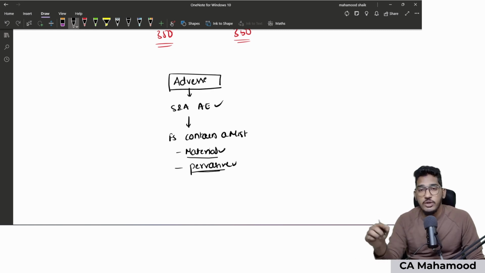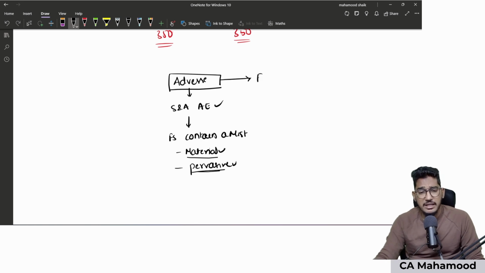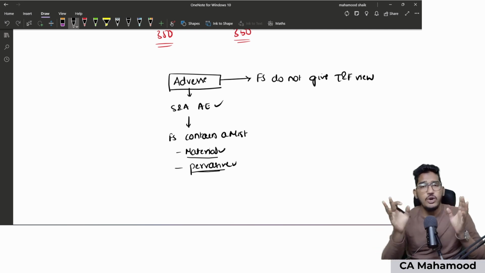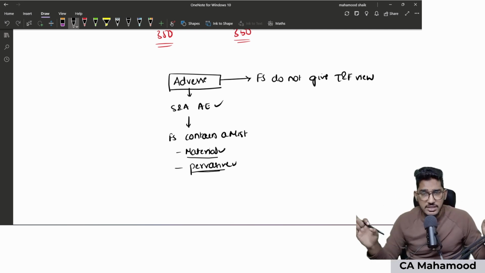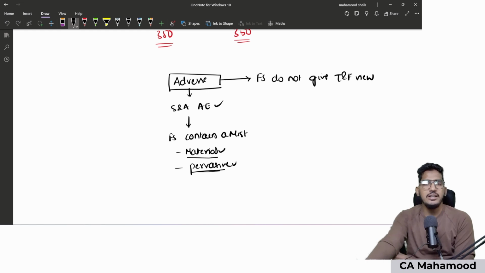Sir, what kind of terminology should be used in the adverse opinion, sir? The terminology which the standard is suggesting is directly saying in the opinion paragraph, financial statements do not give true and fair view. What terminology we have to use in the opinion paragraph? Straight away in the opinion paragraph we have to say financial statements do not give true and fair view. Don't believe these financial statements. Financial statements are completely wrong. So that's the adverse opinion, completely negative opinion.